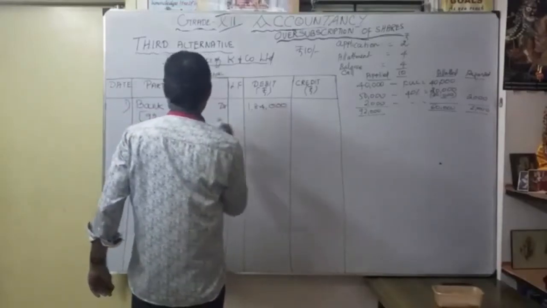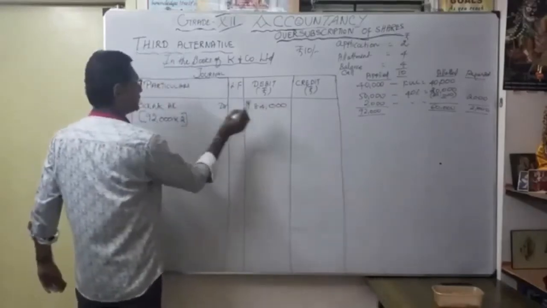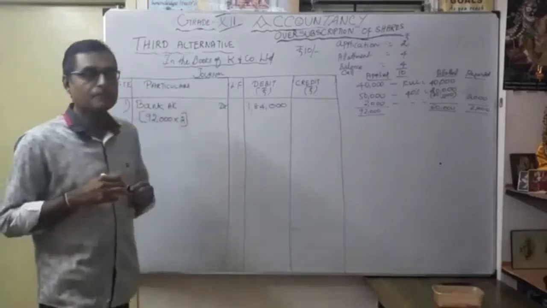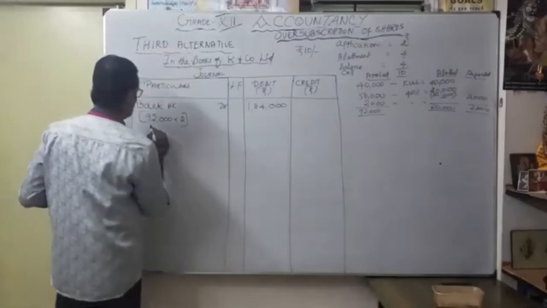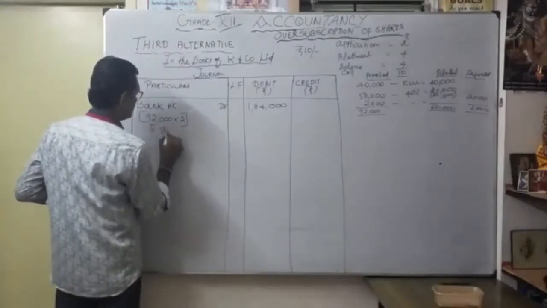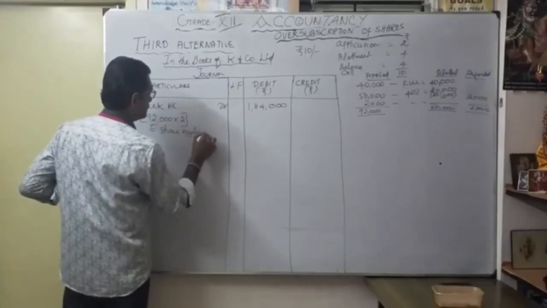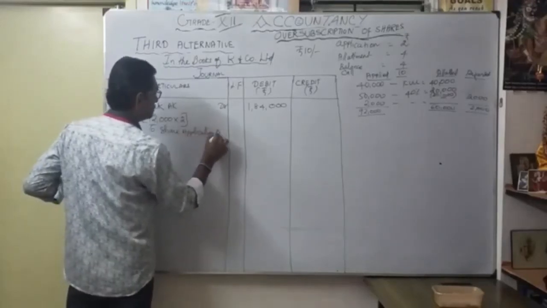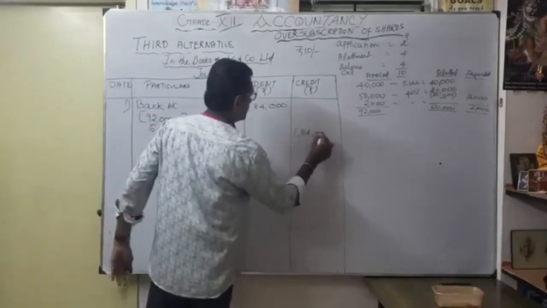Okay, so 1,84,000 we received. 2 fours are 8, 9 twos are 18. So how much money was received in the form of share application? 1,84,000. To share application account, 1,84,000.